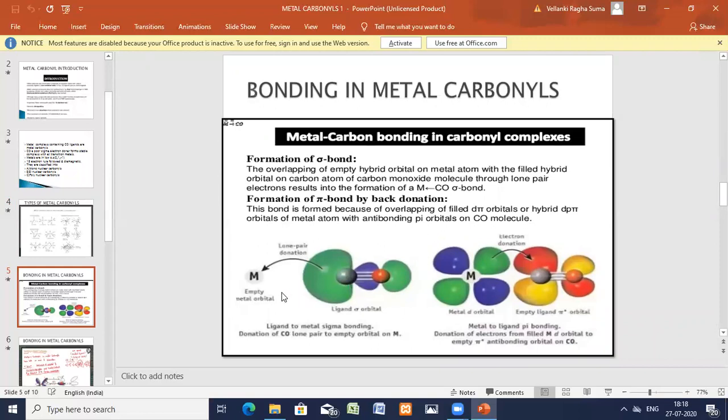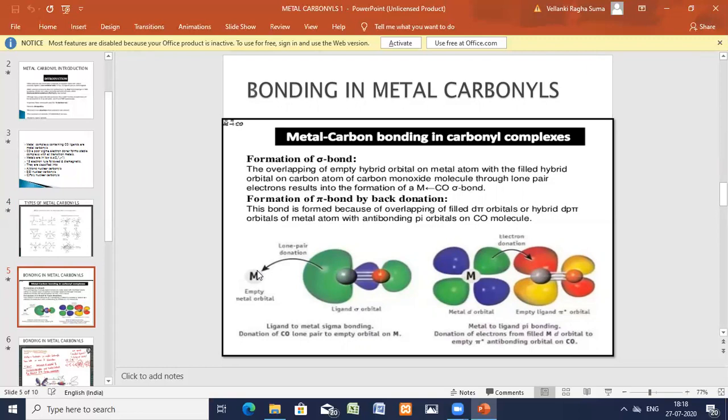Here you can see the metal. So metal, it is a transition element. It is having empty d orbitals. Okay, so this empty d orbital is undergoing hybridization. We have seen in previous sessions on metal complexes, in the complexes, the central metal atom d orbital is undergoing hybridization, and you'll be getting the hybrid orbitals, empty hybrid orbitals. And now the ligands will come and give the electrons.